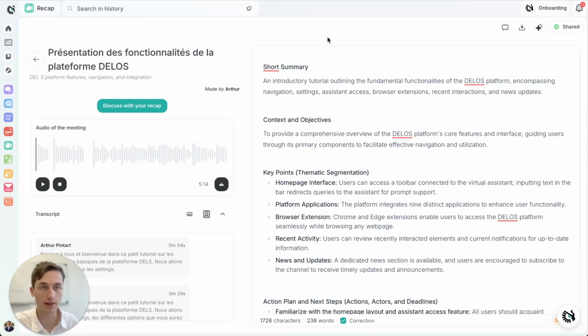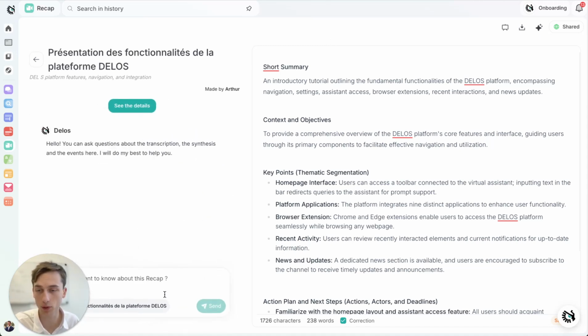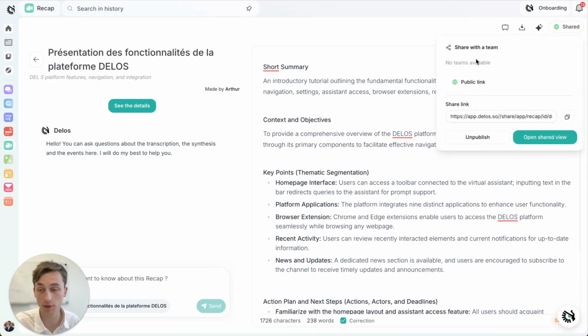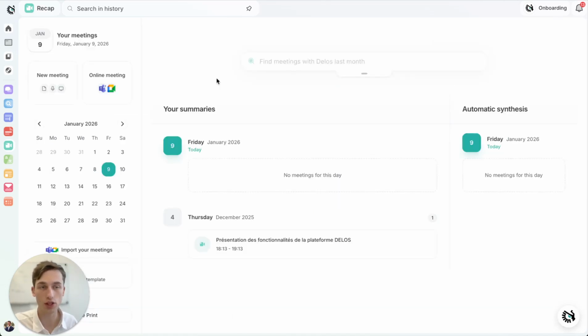One last interesting element on this page is the opportunity to discuss with your recap in order to extract specific information. You also have the possibility to share the recaps with different teams if you're part of teams in your organization, or directly with a link if you wish to share it with anyone outside of your Delos organization.